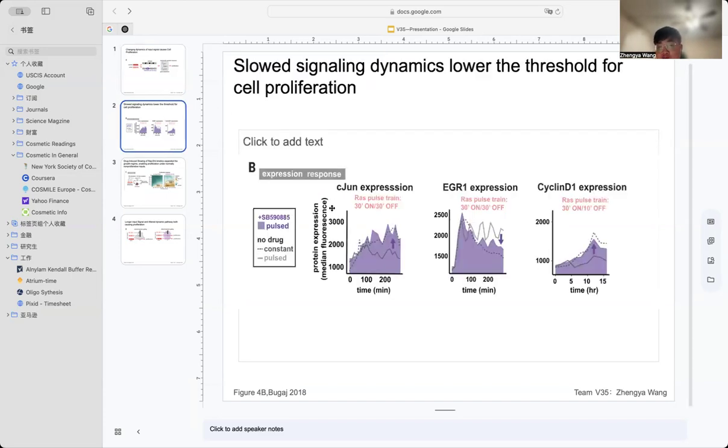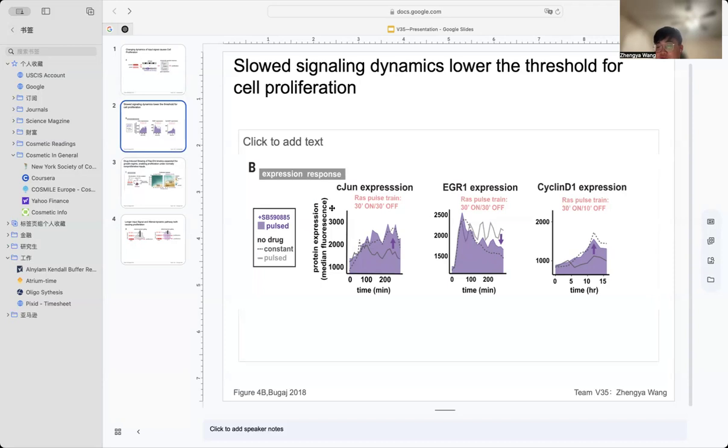For Figure 4B, in the first chart, we observe that constant RAS input leads to a gradual increase in c-Jun expression in untreated cells, meaning no drug treated. Under pulsed input, c-Jun expression remains low in wild-type NIH3T3 cells.